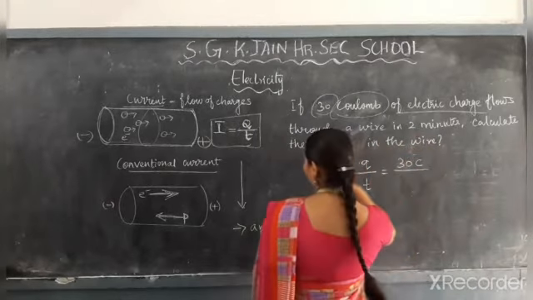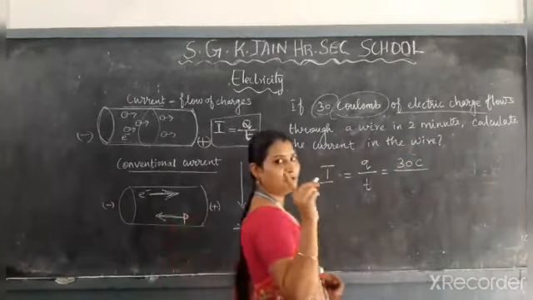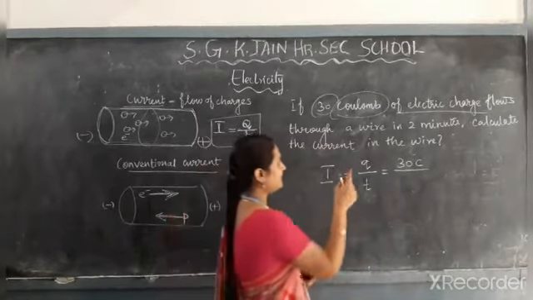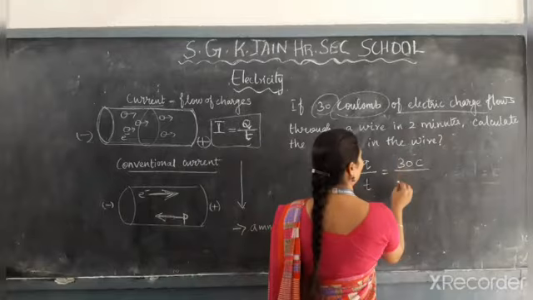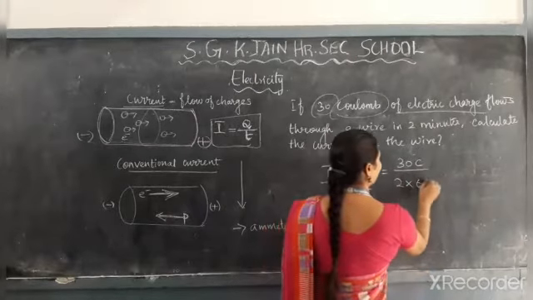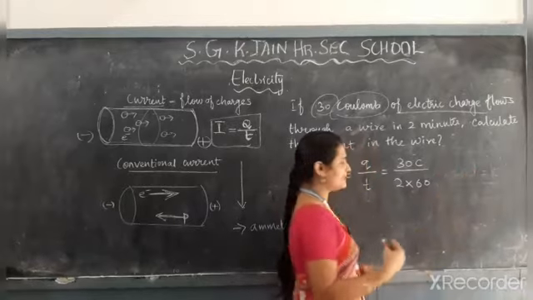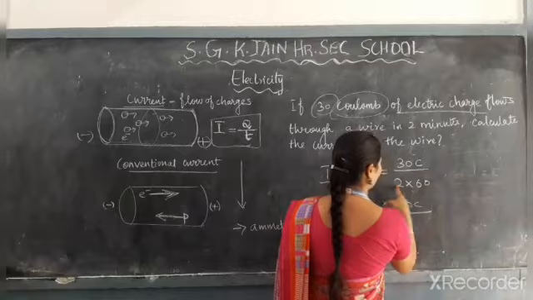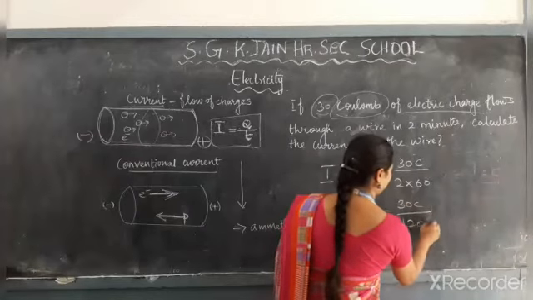But we have to calculate in seconds. T means you have to measure it in seconds. But here the experiment is 2 minutes, so you have to convert it into seconds. 2 into 60 you get in seconds. So here 30 coulomb and 2 into 60, 120 seconds.